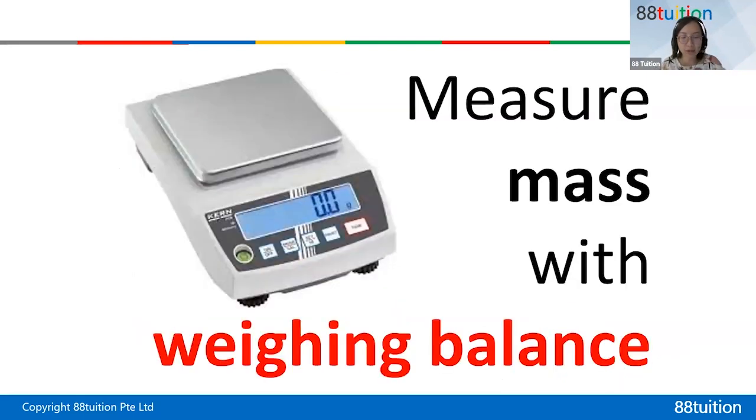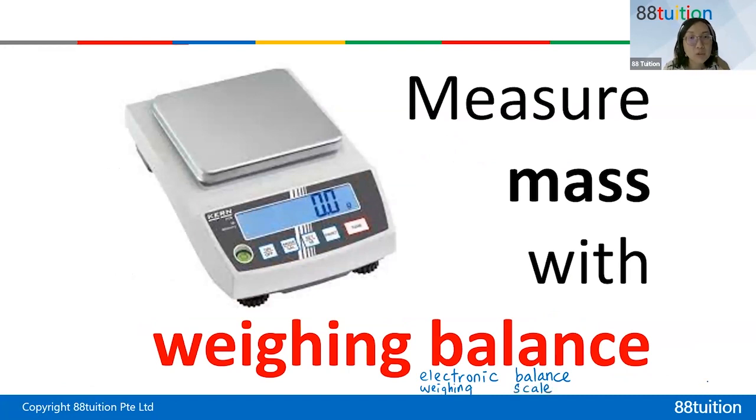So this is the weighing scale. There are different terms. Some people call it electronic balance, because it has the numbers, or some people call it weighing scale. So you learn one of them.